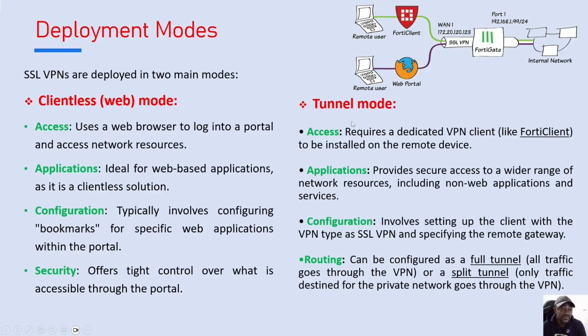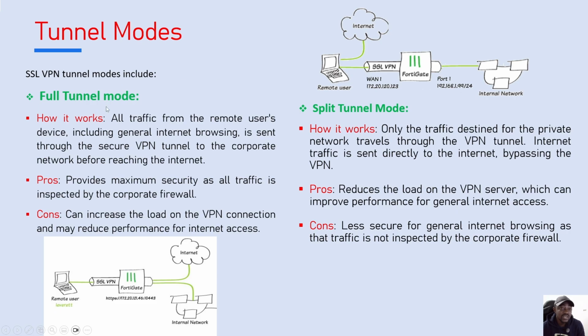In the tunnel mode, you need to install the FortiClient app on your workstation. This mode will provide you secure access to a wider range of network resources, including web and non-web applications and services. So depending on what you want to share or let users access, you decide which mode you want to choose. In case you choose the tunnel mode, you have two main tunneling modes. Depending on the level of security that you want to bring to your network, you will decide between a full tunneling mode or a split tunneling mode.